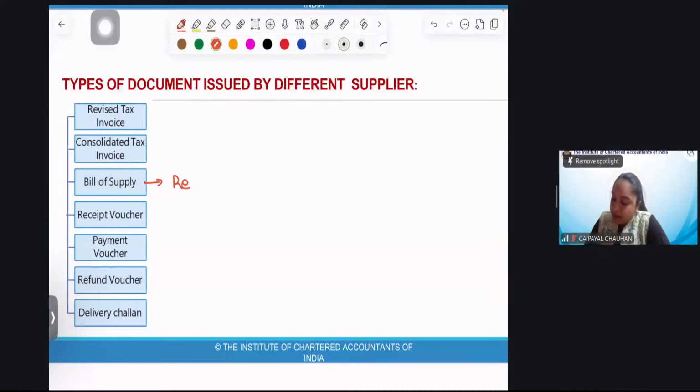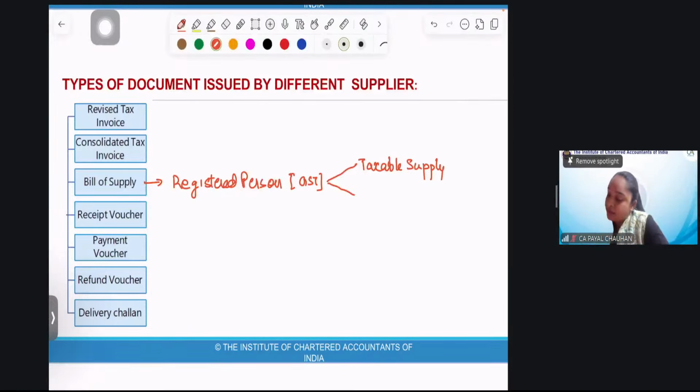I'm a registered person. Registered person means I'm registered under GST. I may be giving taxable supply and I may be giving exempted supply.